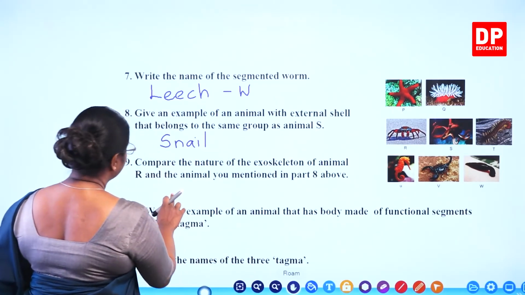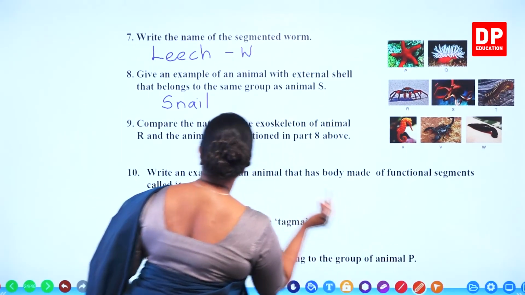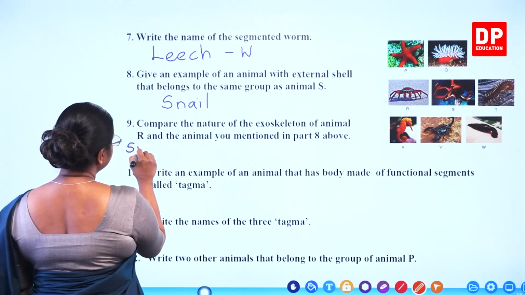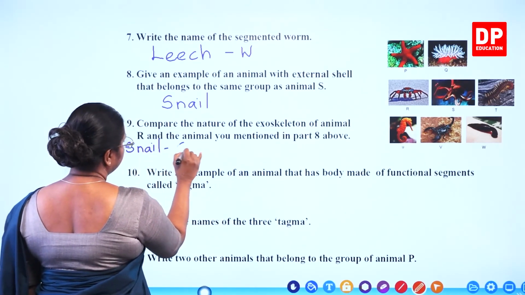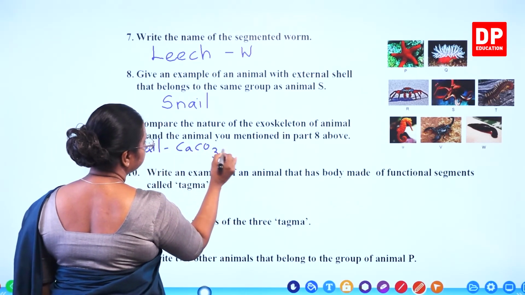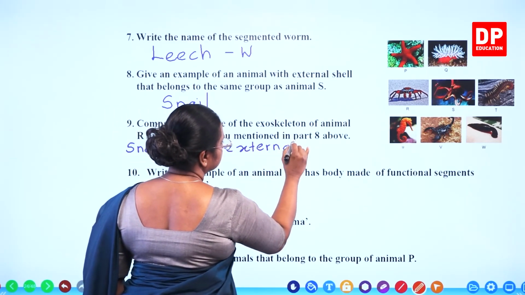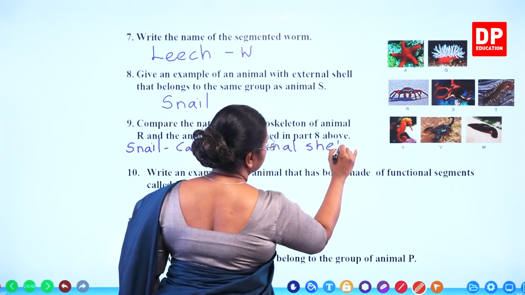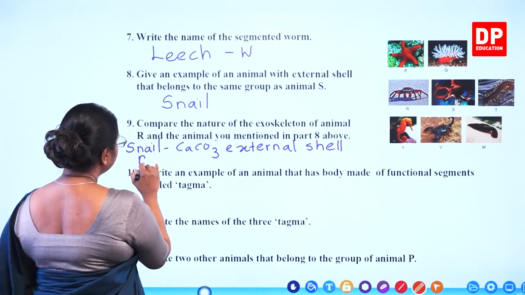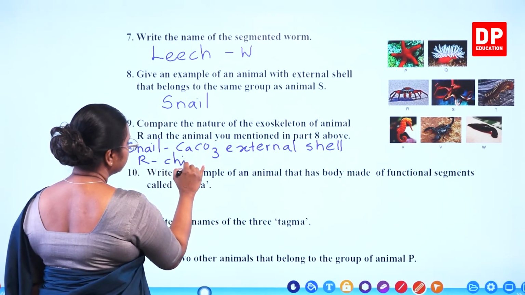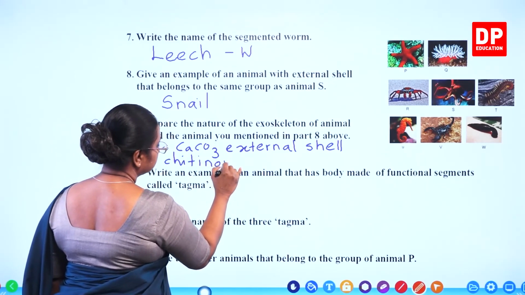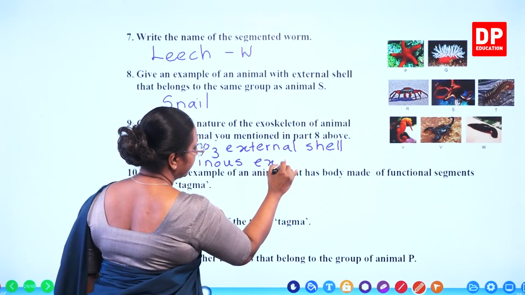So there we can say snail, calcium carbonate external shell, while R has chitinous exoskeleton.